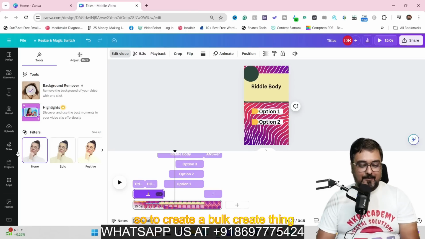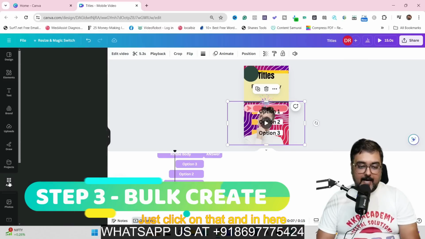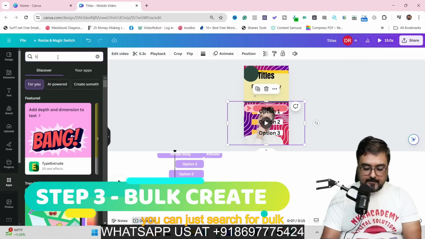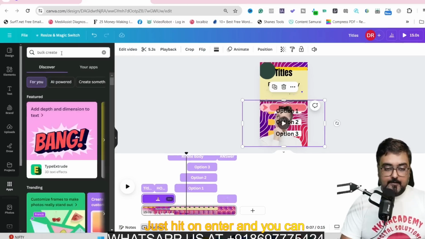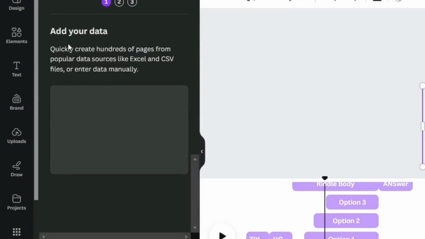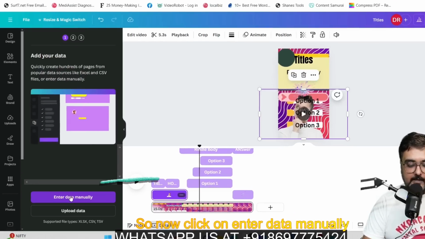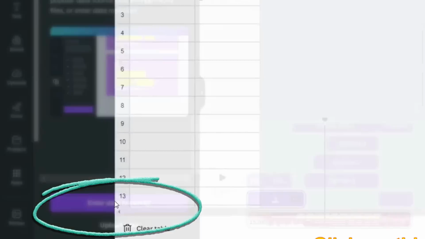With that being said, to create a bulk create thing, you just need to come over to this Canva. And in here, you can find something called apps. Just click on that. And in here, you can just search for bulk create. Just hit enter. And you can see over here, bulk create comes up. So just click on that. And as you can see, it comes up over here. So now click on enter data manually. Make sure that you click on this, right?